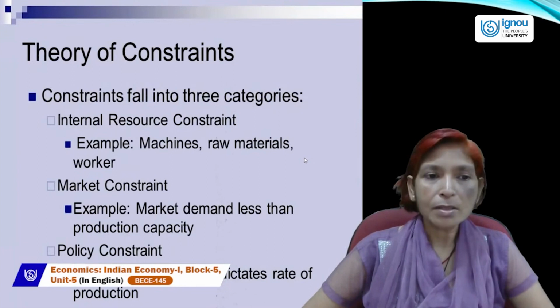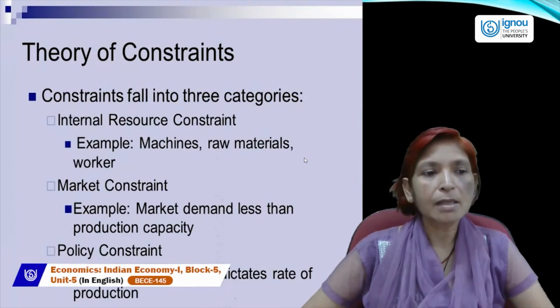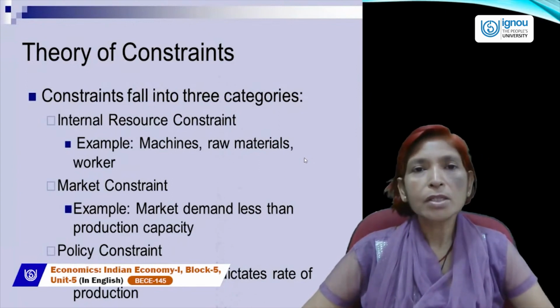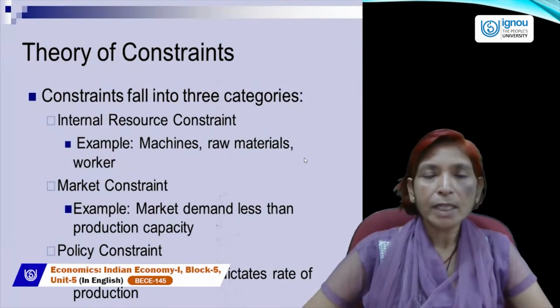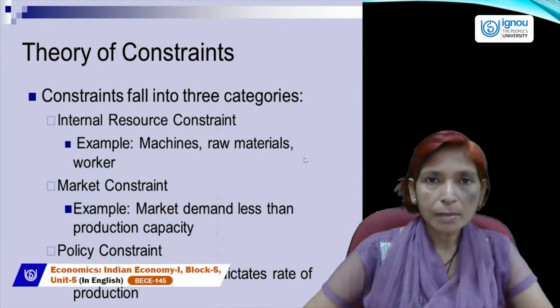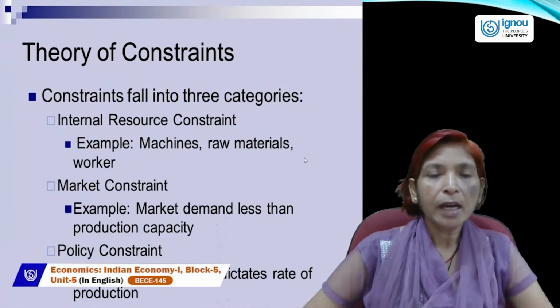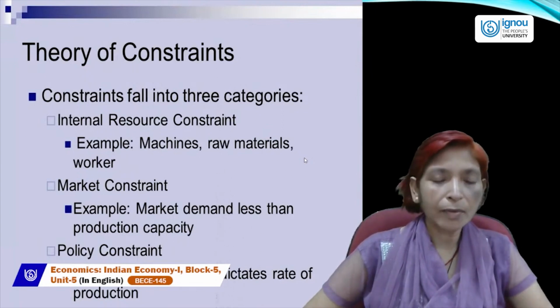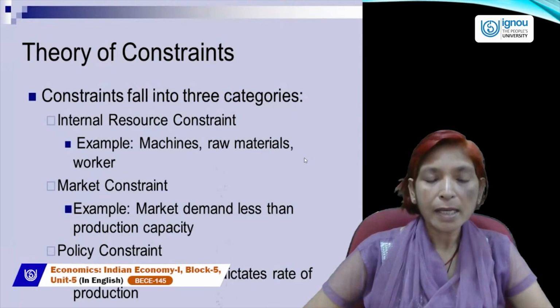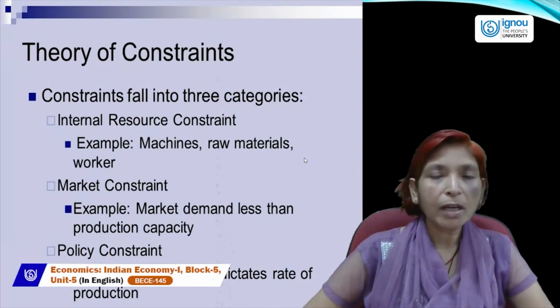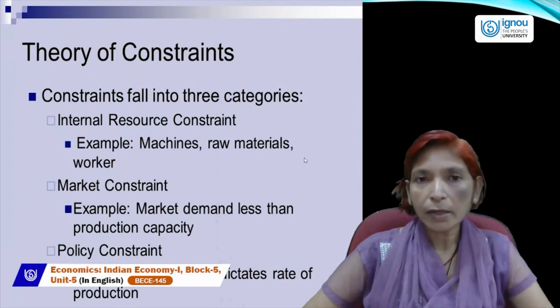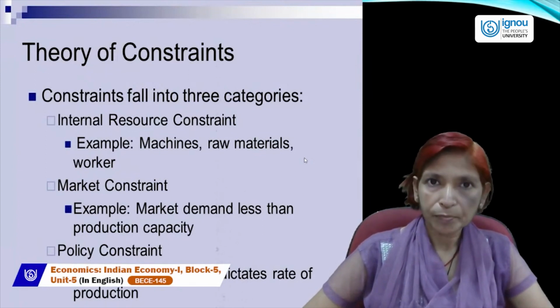Generally constraints fall into three categories. One is internal resource constraint. In this category, we take examples like machines, raw material, workers. If we have a lack of machines or technical knowledge or technical awareness, if India has a lack of technological development, then we can't achieve a higher rate of economic growth.